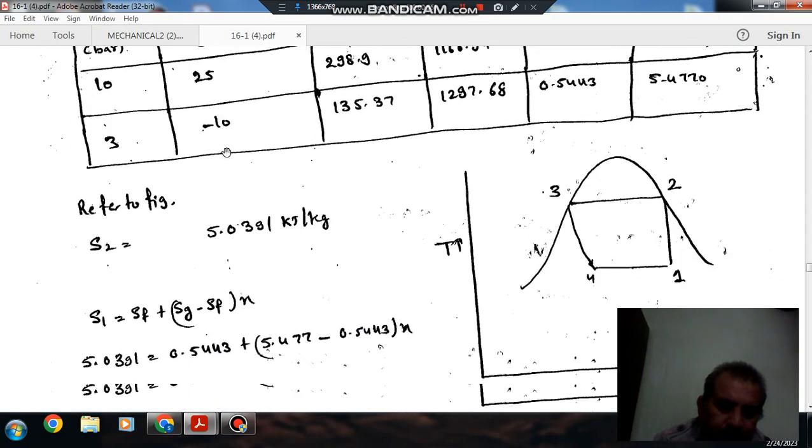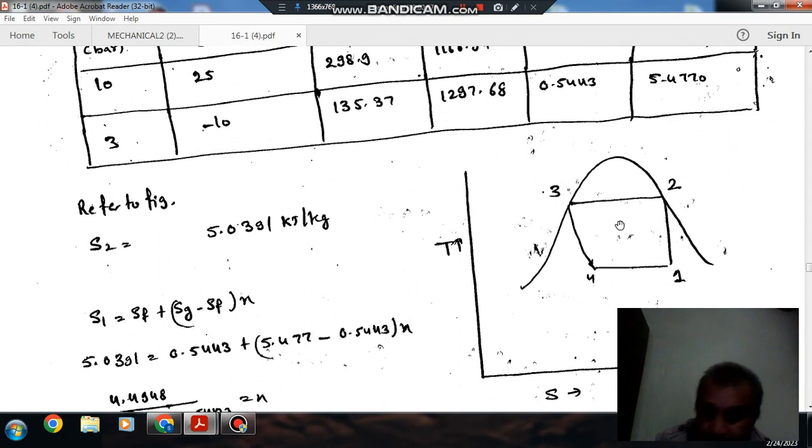As the refrigerant is dry at the end of compression, point 2 should be on the saturation line. This is heat rejection, this is the throttling process, and this is evaporation, and 1 2 is compression.